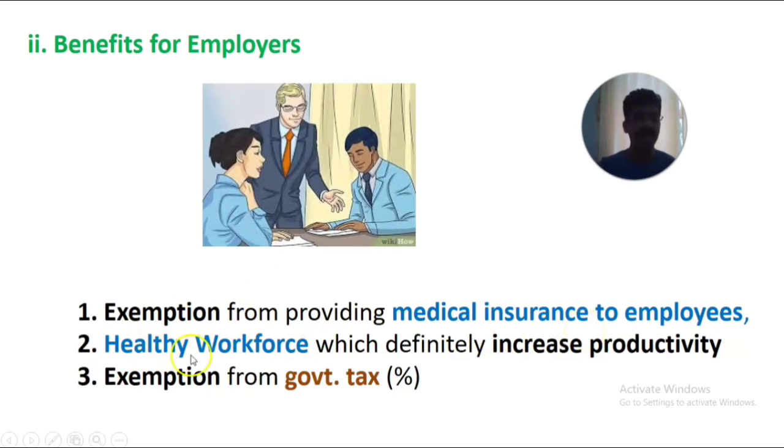The second one is that he may have a healthy workforce, healthy employees, which definitely increases the productivity or outcome or profit of the business. That is the second benefit: the employer may have a healthy workforce or healthy personnel or workers. Okay. Then the third one is exemption from government taxes, some percentage.